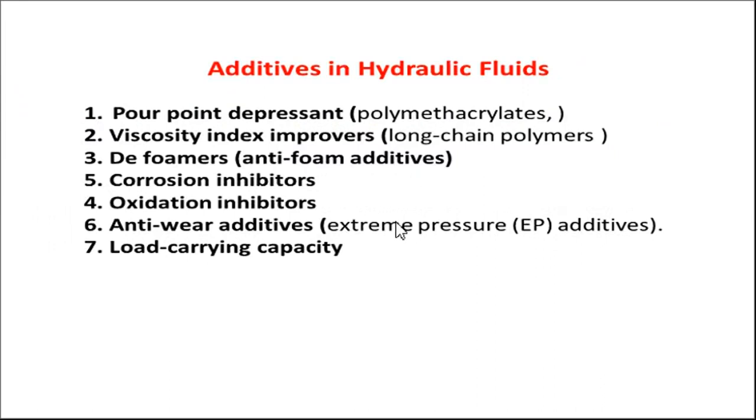Then there are some additives which are added to improve the properties of the hydraulic fluid. First is pour point depressant, then viscosity index improver, then defoaming agents are added, then corrosion inhibitors, oxidation inhibitors are added, then anti-water derivatives, which are also called EP derivatives, are added in the hydraulic fluid to avoid the formation of excess water in the system.